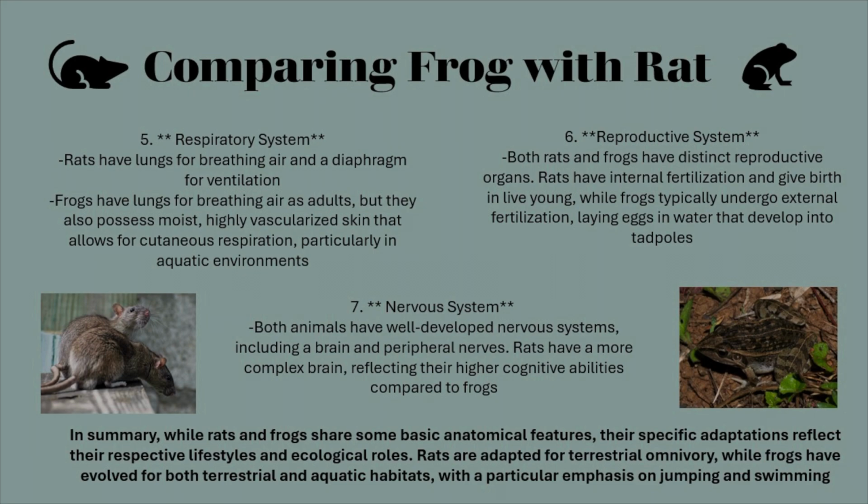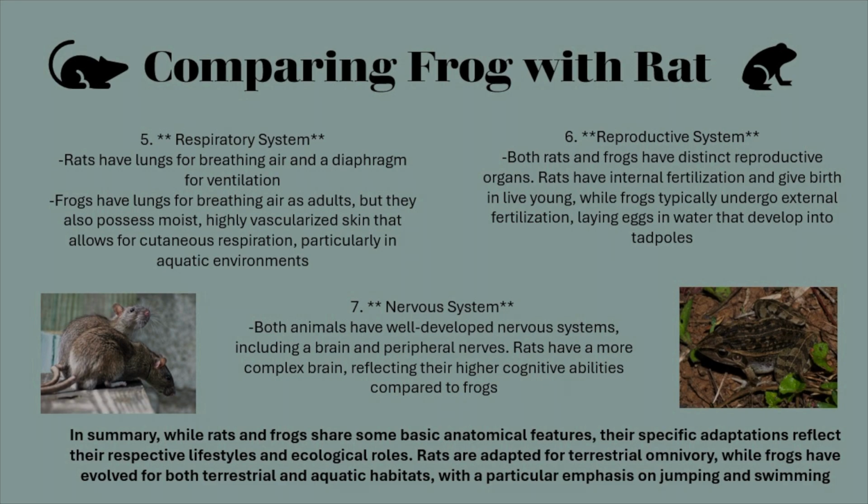For the reproductive system, both rats and frogs have distinct reproductive organs. Rats have internal fertilization and give birth to live young, while frogs typically undergo external fertilization, laying eggs in water that develop into tadpoles. For the nervous system, both animals have well developed nervous systems, including brain and peripheral nerves.